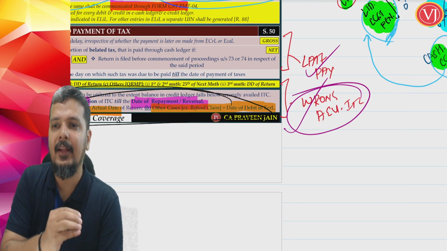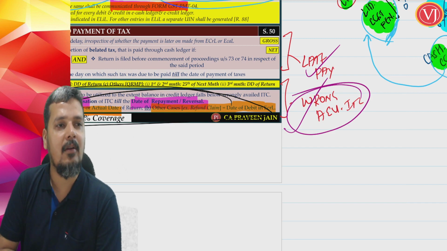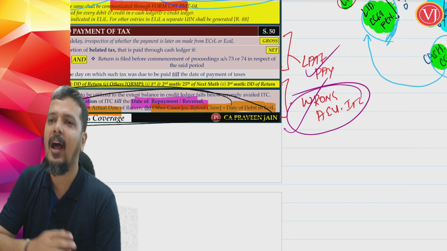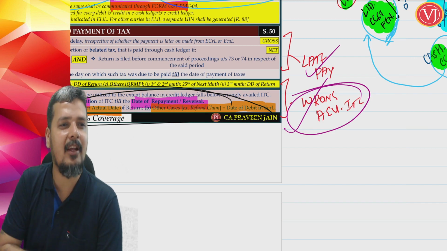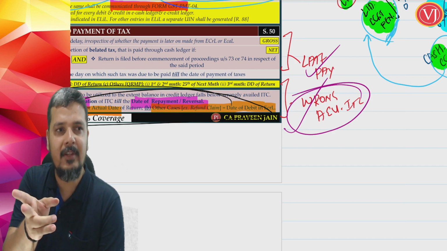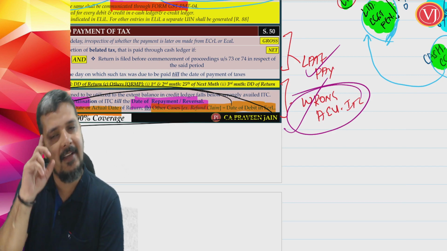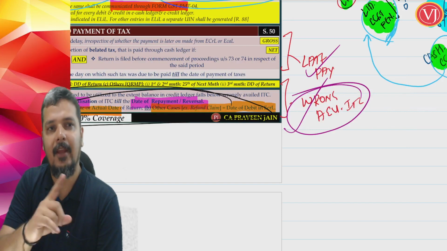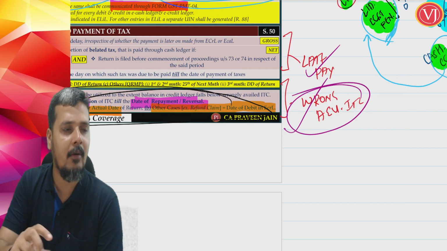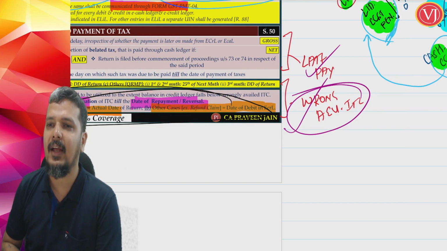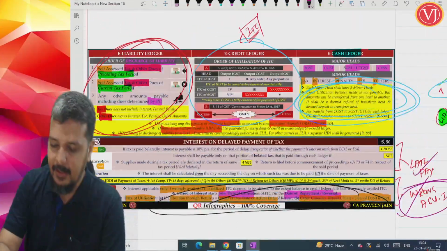Whether there will be any interest or there will be no interest. Any permutation combination that comes, the moment you see these two examples given side by side, your mind knows that whatever ifs and buts come, we know how to take this particular question and address it. So that is everything about your interest.